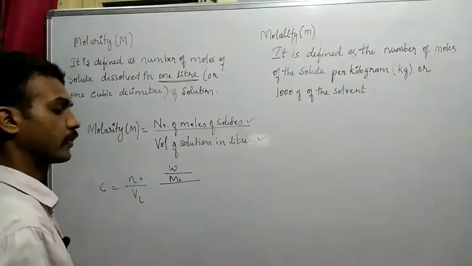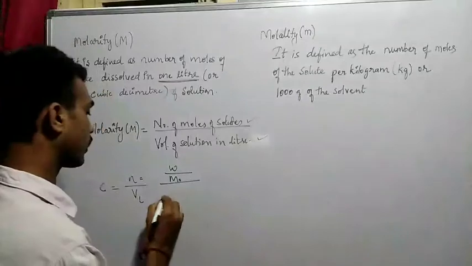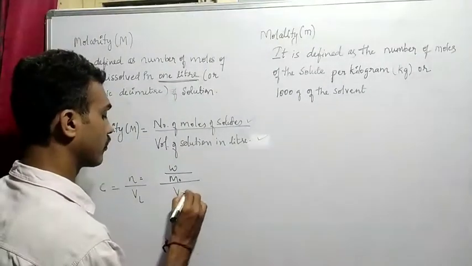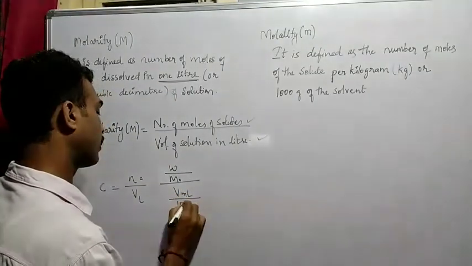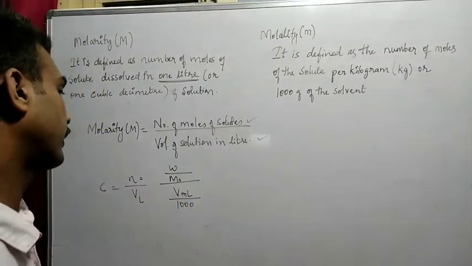When the volume is given in ml, then we have to divide it by 1000, then it will convert into liter, right?